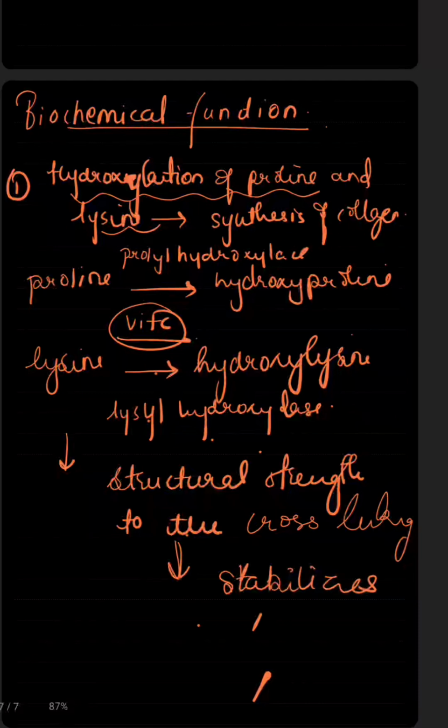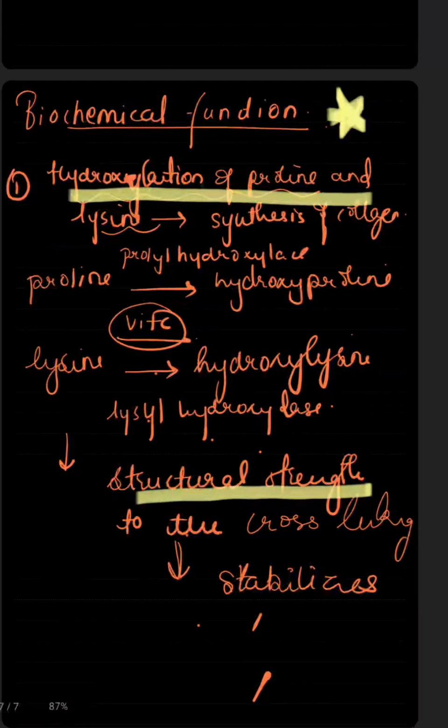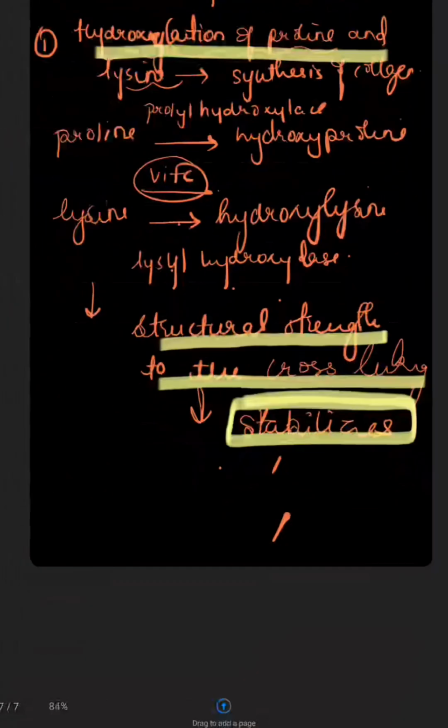Now this is the most important function of vitamin C, which is hydroxylation of proline and lysine to give structural strength to the cross-linking of collagen and stabilize the collagen structure.